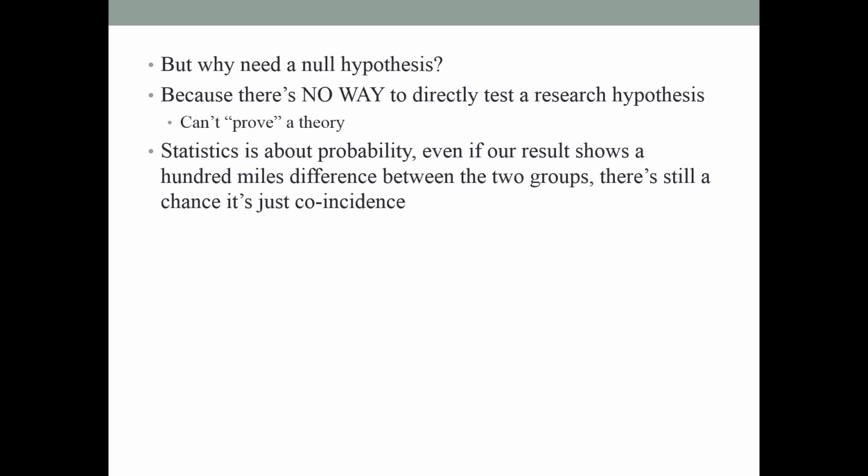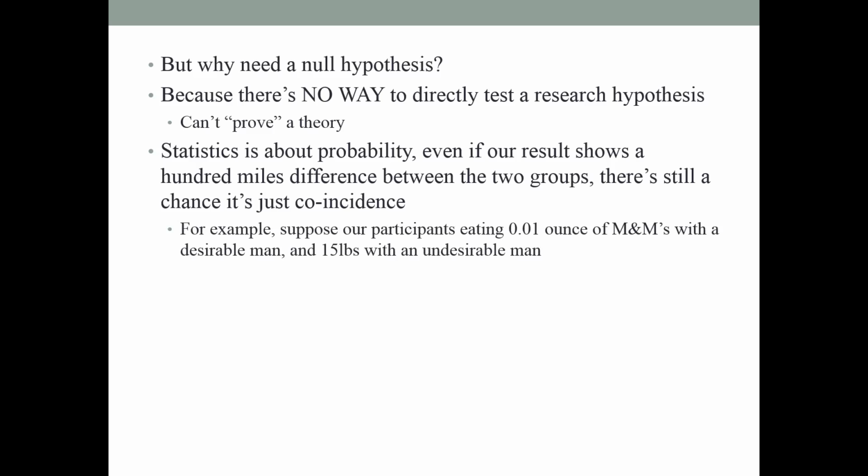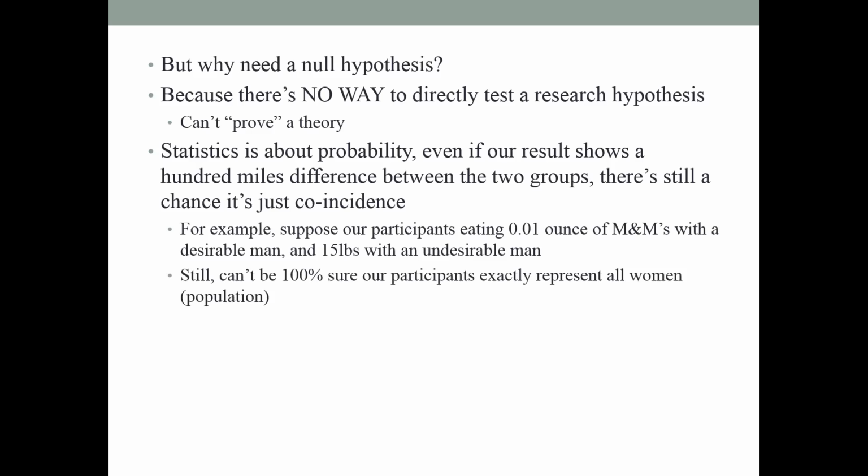Now, statistics is all about probability. So even if our results show the 100 miles difference between the two groups, there's still a chance it's just coincidence. For example, suppose our participants eat about 0.01 ounce of chocolate with a desirable man and 15 pounds with an undesirable man. That kind of hurts, right? Still, can we be 100% sure our participants exactly represent all women population?